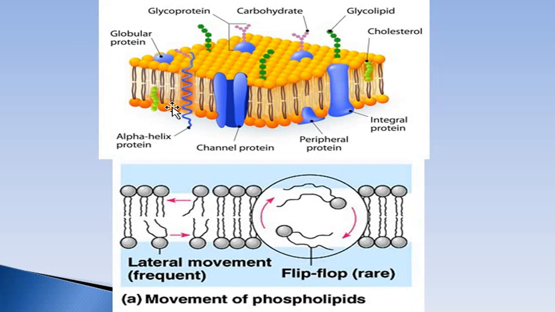This is another figure that is showing the plasma membrane. These are the phospholipid bilayer. These are the protein molecules, and these are carbohydrates attached to the protein or to the lipid. And this is representing the movement of the phospholipids. You can see that phospholipid molecules can drift or move sideways. And this is the flip-flop movement, where phospholipid molecules can exchange their position, but this type of movement is very rare.